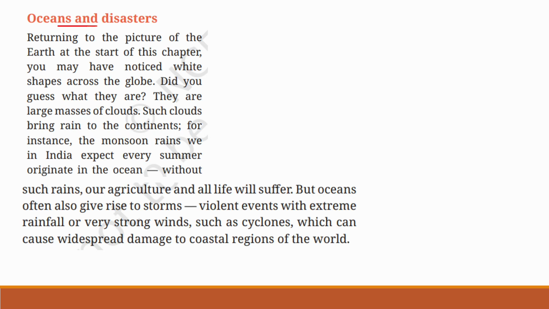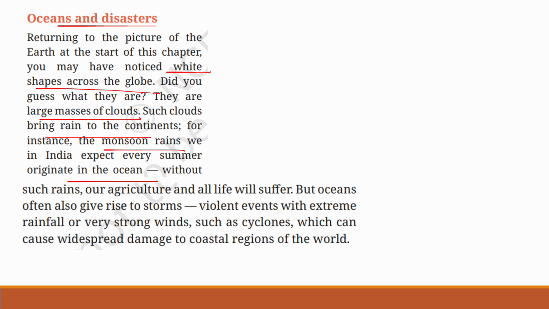Oceans and disasters. Returning to the picture of the earth at the start of this chapter, you may have noticed white shapes across the globe. Did you guess what they are? They are large masses of clouds. Such clouds bring rain to the continents. For instance, the monsoon rains we in India expect every summer originate in the ocean.